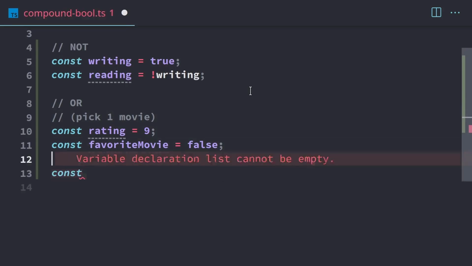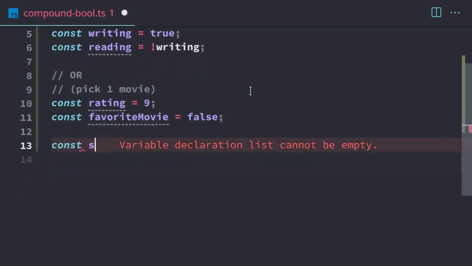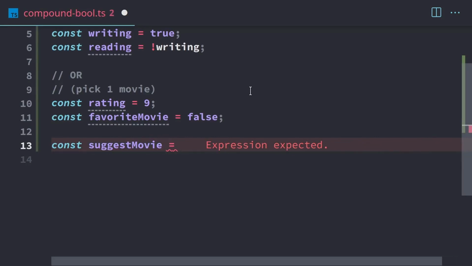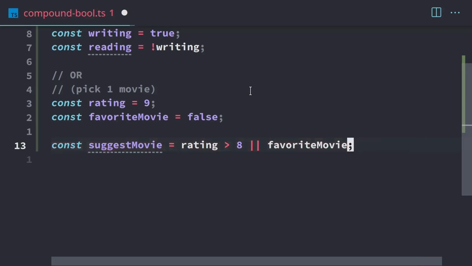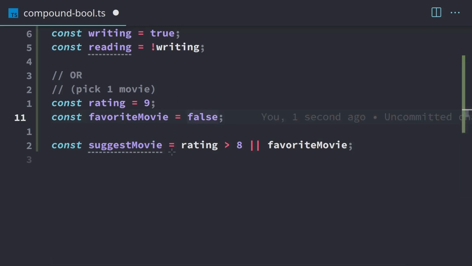Then if we jump ahead, we have a suggestion algorithm, and ultimately it has to suggest a movie. It's going to look at the movie and see if the rating is greater than 8. If it's greater than 8, then it will suggest it, because that means you rated it high, so you might like to watch it again. Or if it's our favorite movie, then we're going to suggest it, because it's good to watch your favorite movie again because you love to enjoy it. And so what we have here is a compound Boolean expression. What we do is we have these pipes.